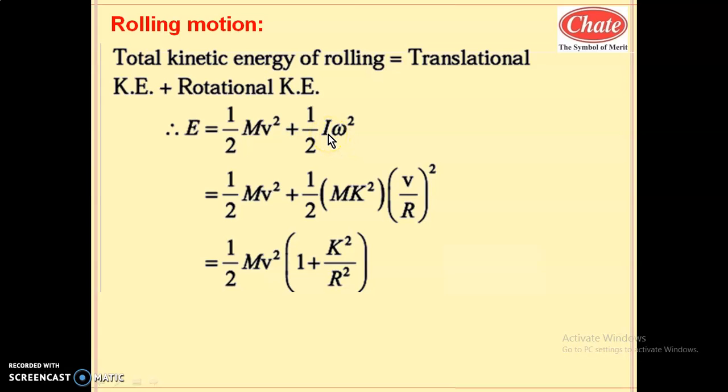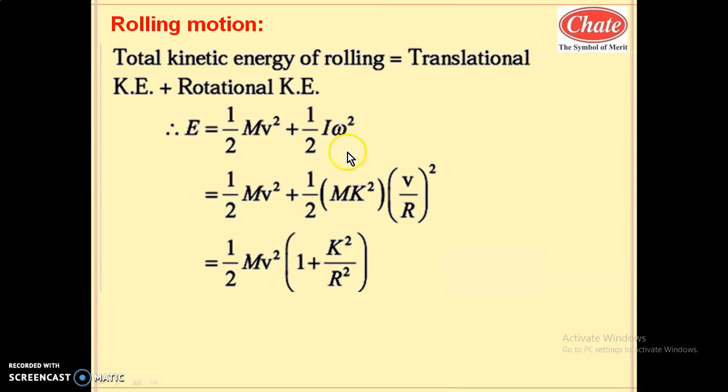For every regular shape, the moment of inertia formula is different. Also it differs for a different axis of rotation. But in terms of radius of gyration, I equals mk square. What is omega in terms of linear velocity? Omega is substituted as v by r. Omega square is nothing but v by r whole square.